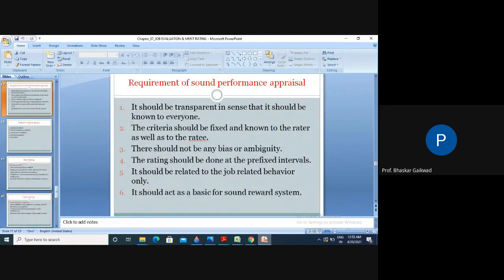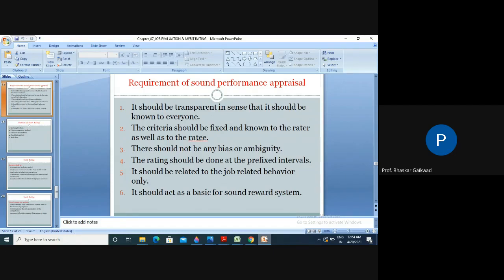Requirement of sound performance appraisals. So, what is a sound performance appraisal? What are we expecting under this? It should be transparent in the sense that it should be known to everyone. While deciding these performance appraisals, or while checking the performance of workers, what things do we require? It should be transparent and known to everyone in the organization. Second, criteria should be fixed and known to the rater as well as the ratee.